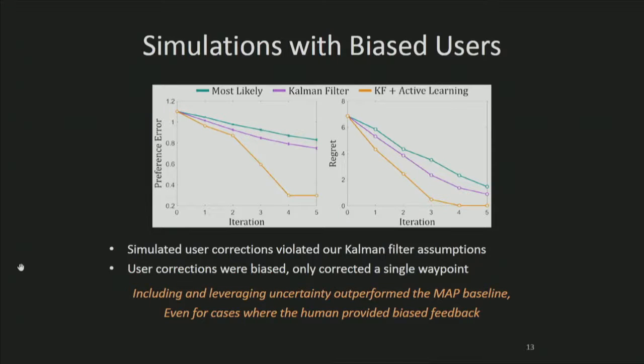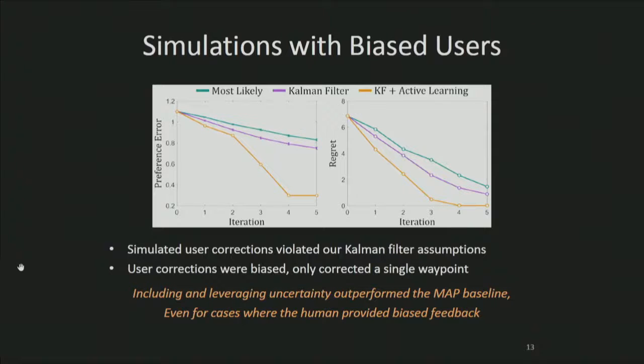Here we compare 1, robots that only learn the most likely human preferences, 2, robots that use our Kalman filter approach to include uncertainty, and 3, leveraging this Kalman filter approach with active learning. On the left, you see the preference error, which provides the difference between the true and learned human preferences, and on the right, we show the regret.